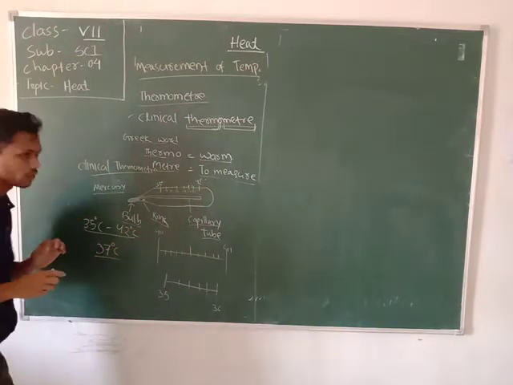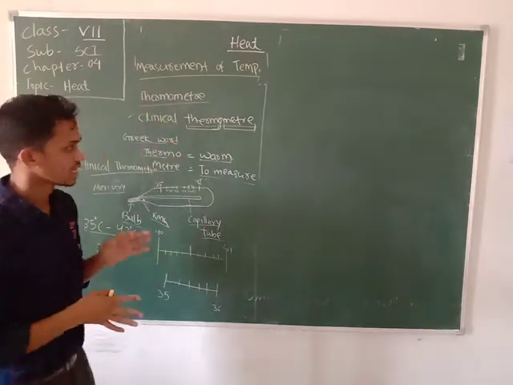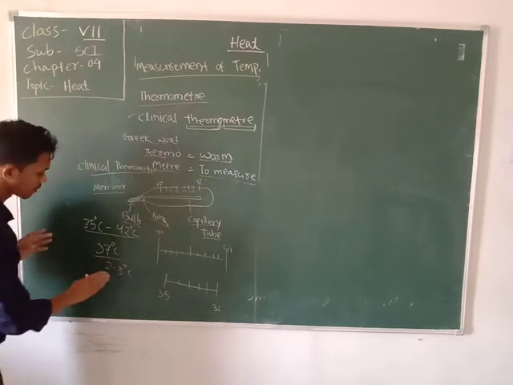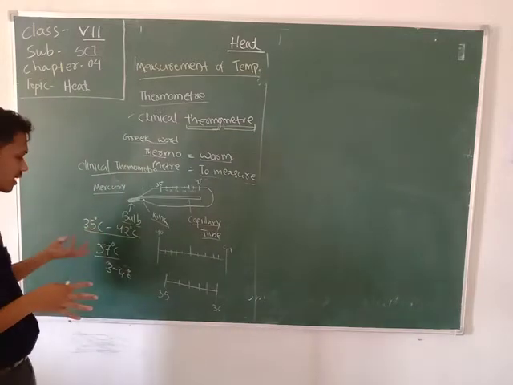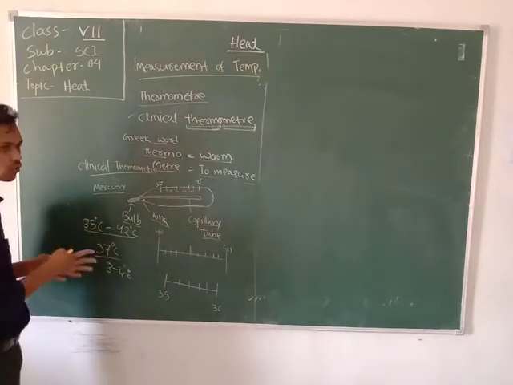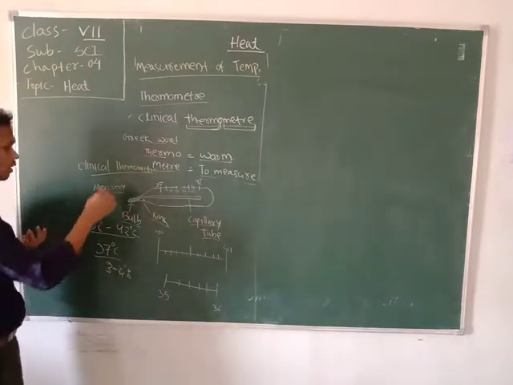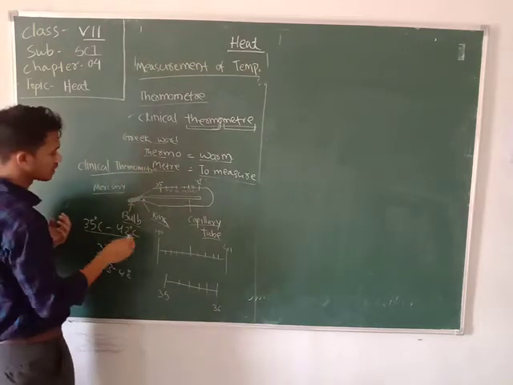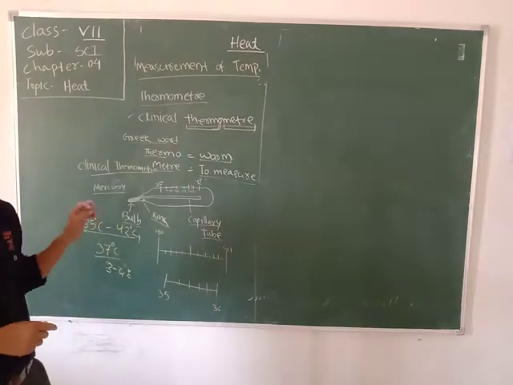And when we feel sick or when our body condition changes, it can vary by 2 to 3 degrees Celsius, or maybe 3 to 4 degrees Celsius, and not more than that. It can be lower by 3 to 4 degrees, or it can increase by 2 to 3 degrees. So the limit of the range of the clinical thermometer is from 35 degrees Celsius to 42 degrees Celsius.